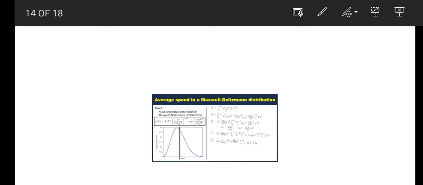Here Ni is the number of particles in state i, epsilon i is the energy of state i, and gi is the degeneracy of energy level i. Mu is the chemical potential, k is the Boltzmann constant, T is the absolute temperature, and capital N is the total number of particles. This is the Maxwell-Boltzmann function.